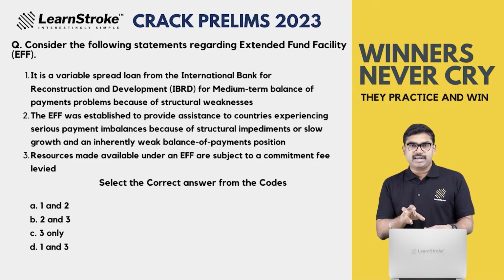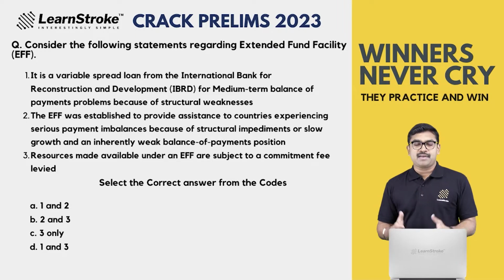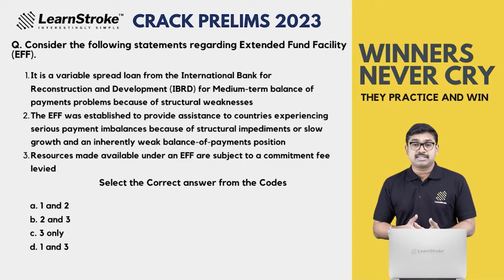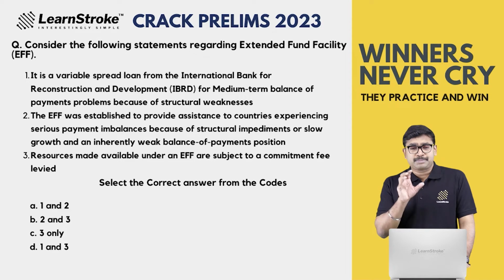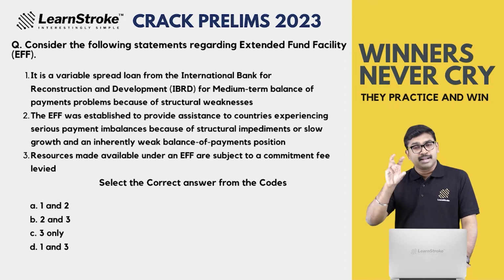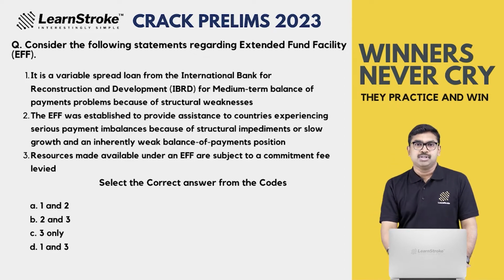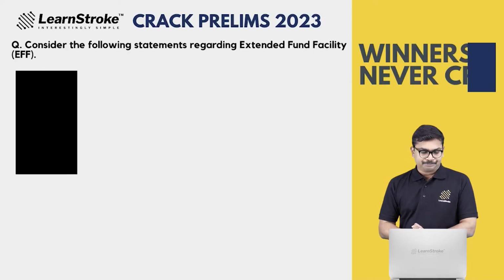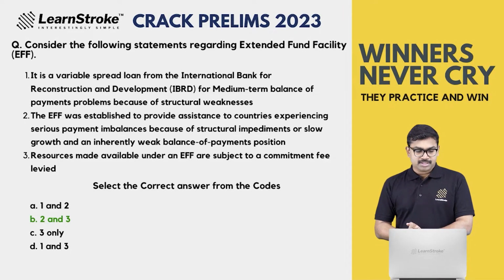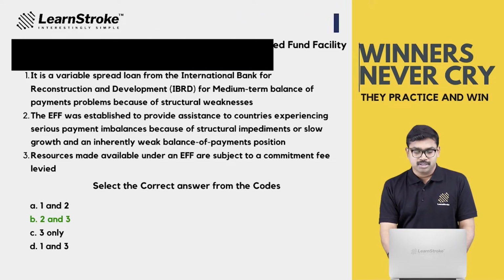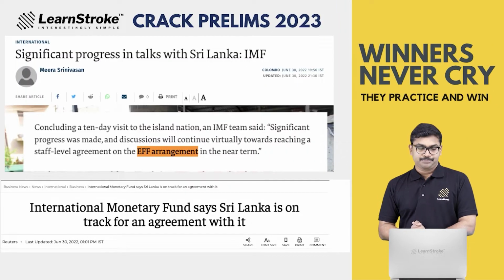So Sri Lanka is a very typical example of this position. And the resources made available in the EFF are subjected to a commitment fee. Absolutely right, because it is not free. There is a commitment fee which the IMF charges. So the answer would have been 2 and 3, because statement 1 is absolutely false.